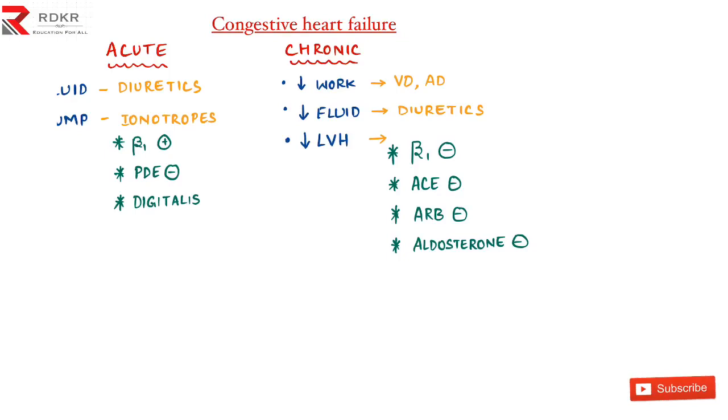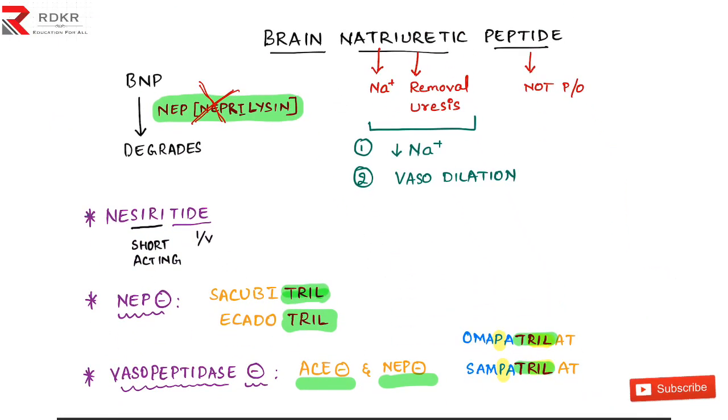Then the doctor got insulted, and he thought, why couldn't I get a single drug so that I can get all of the actions in the single drug? That is, if there is any possibility that one drug can decrease the workload, or decrease the fluid, or decrease the hypertrophy. And later on he was thinking, and he found the brain natriuretic peptide had that action. The word itself tells you natriuresis, meaning removal of the sodium from the body. When the sodium is removed, the water also follows sodium, and in this way there was a decrease of the workload or fluid of the heart.